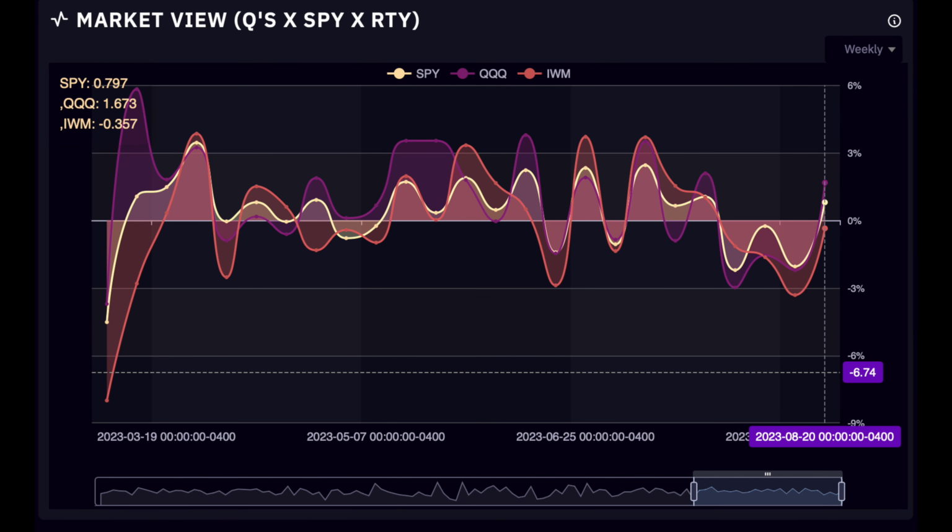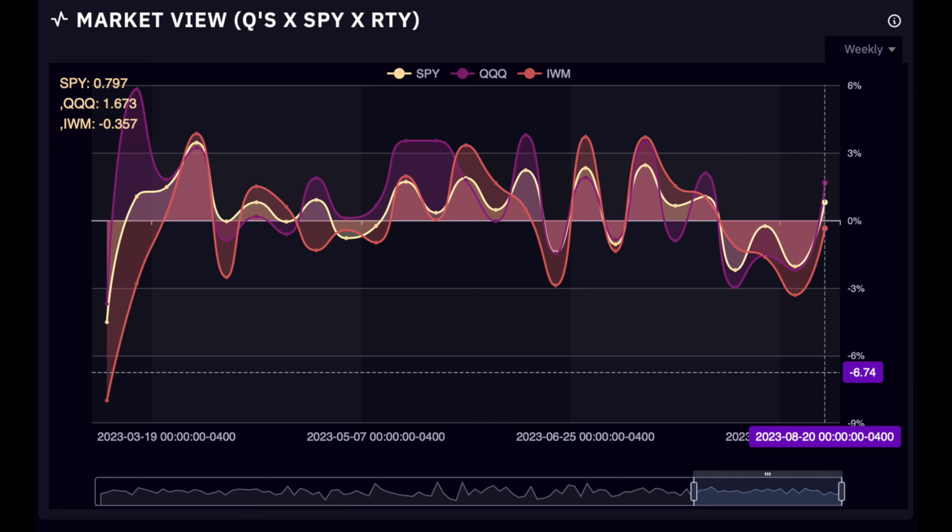Next, let's review our market view returns. Last week we mentioned returns were so negative, and at a point where we typically see a reversion. Looking at this week's returns, we can see we got a bounce on SPY and QQQ, which returned a positive return. But we saw IWM lagging with a negative return.